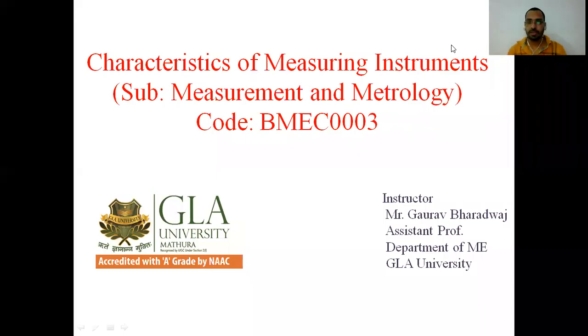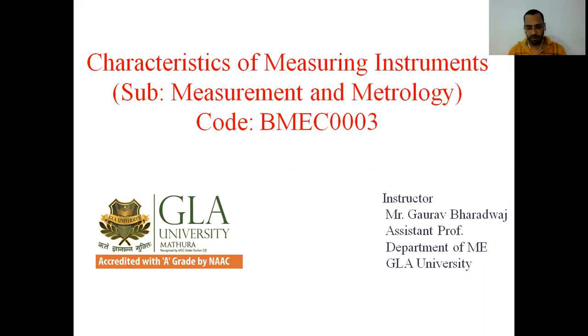Hello dear students. In the previous lecture we discussed metrology, types of metrology, elements of metrology and the need of inspection. Today we are going to discuss characteristics of measuring instruments.